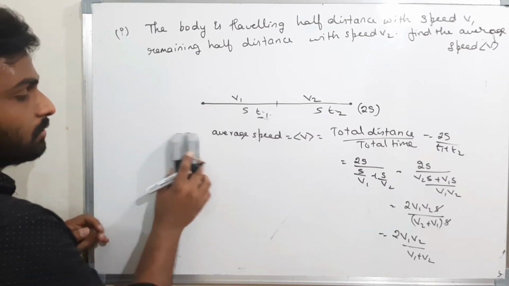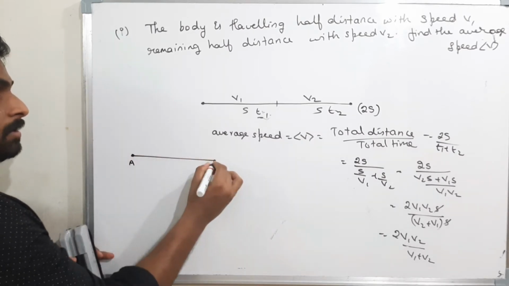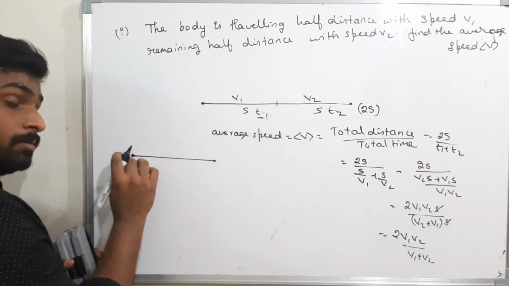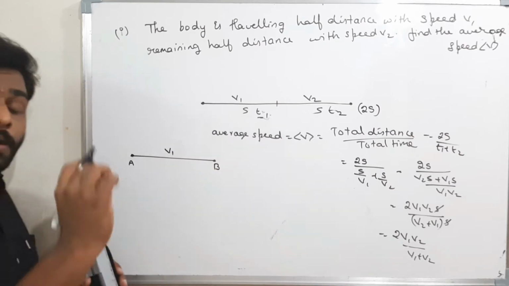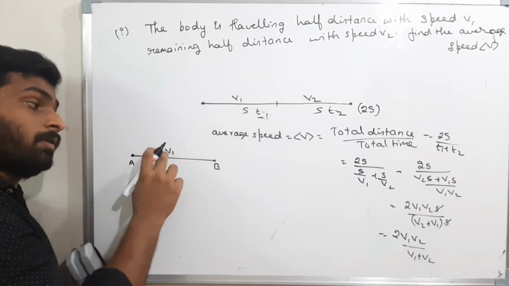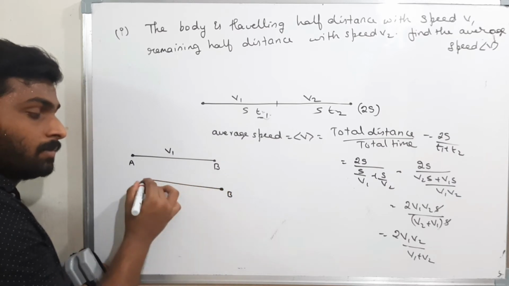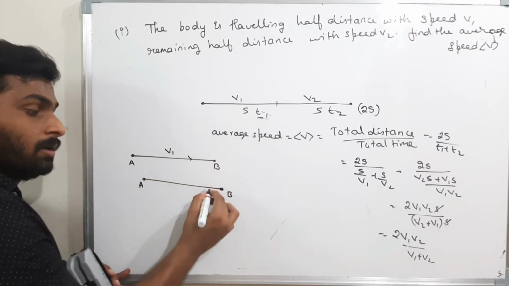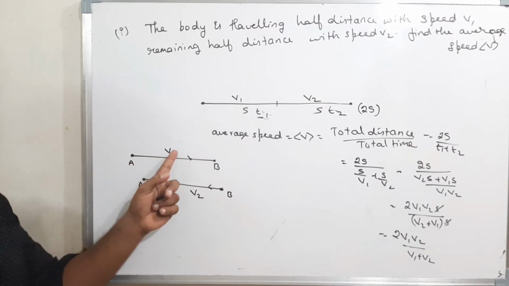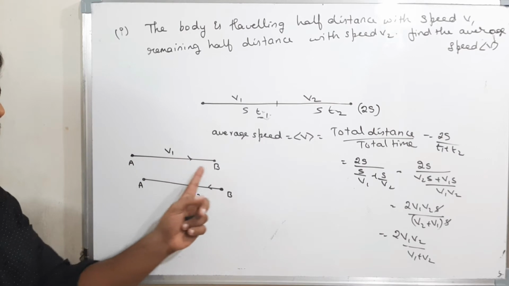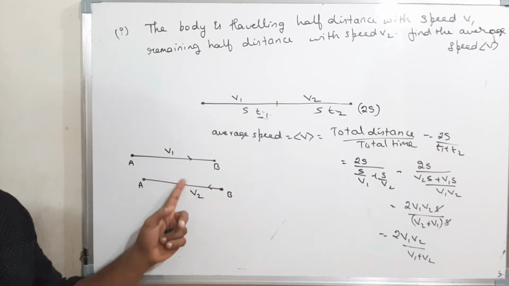In which way they can ask? The body is moving with the speed v1 from A to B. And when it is coming back from B to A, it is coming with the speed v2. The body is moving with the speed v1 when it is moving from A to B, and the body is coming with the speed v2 when it is coming from B to A. Now they told to find the average speed.